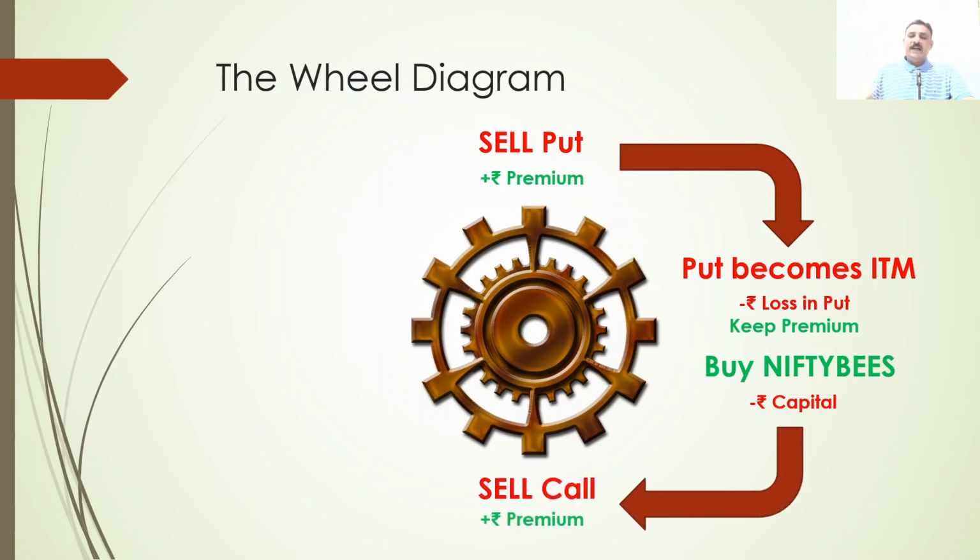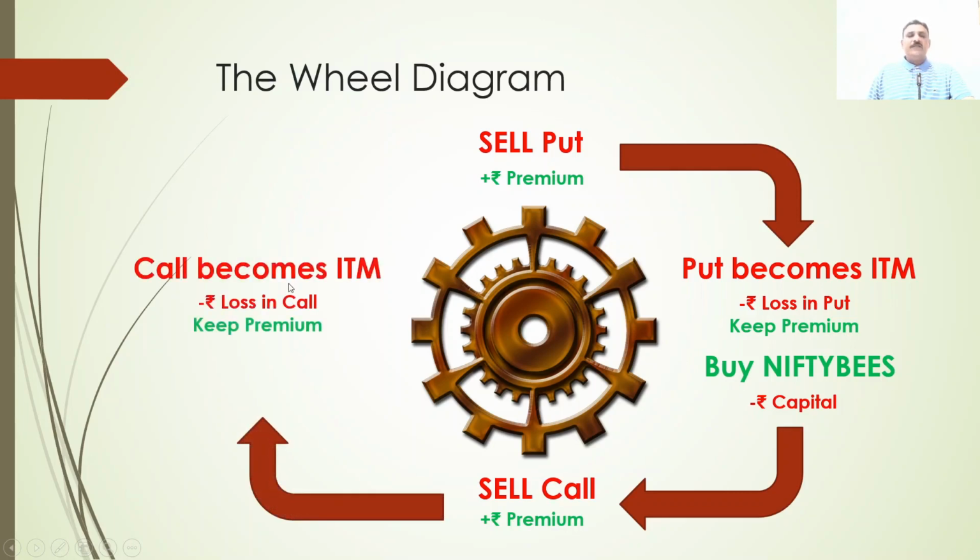Step number 3, against your holding of Nifty BeES, you sell a higher call. Whenever you sell an option, you receive premium. When you sell a put, you receive premium. When you sell a call, you receive premium. Whenever you sell a call, just ensure that you have the equivalent number of underlying with you. For selling one call in Nifty, you should have 4650 quantity of Nifty BeES.